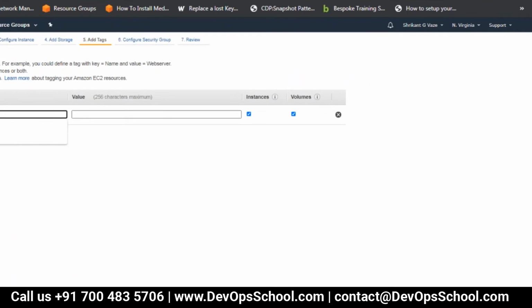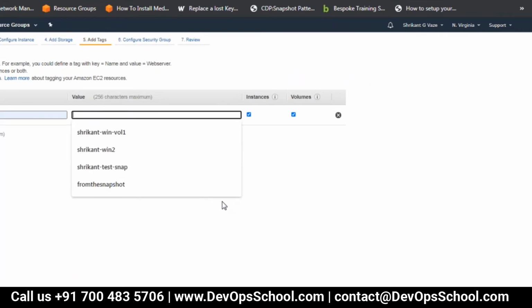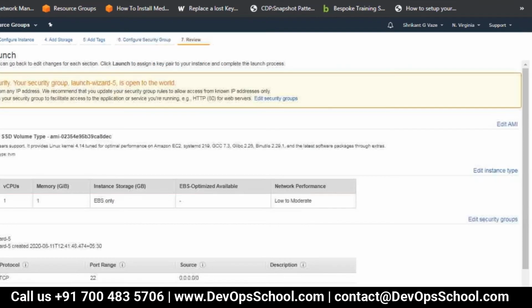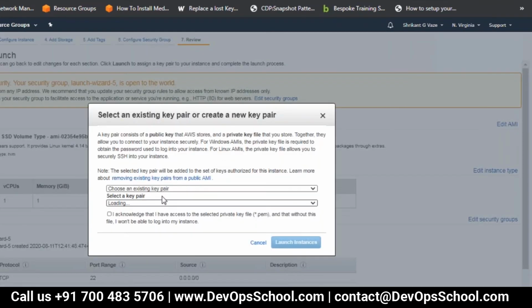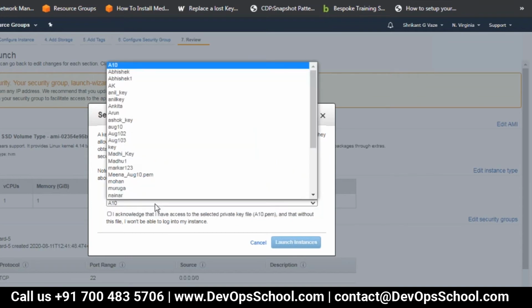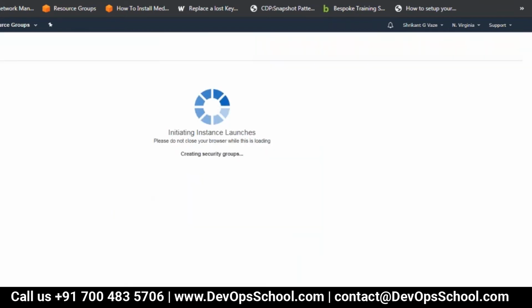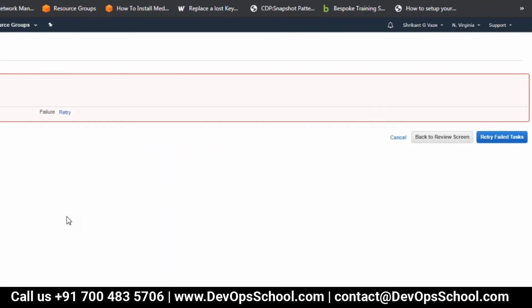I will just say role demo, and SSH is fine with me. Then just launch it. Go ahead with the security group.